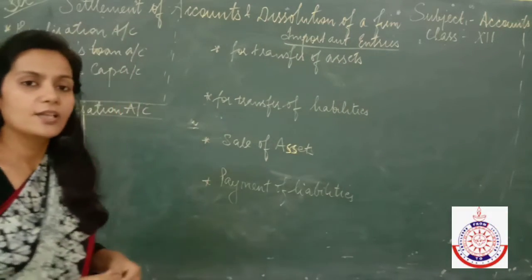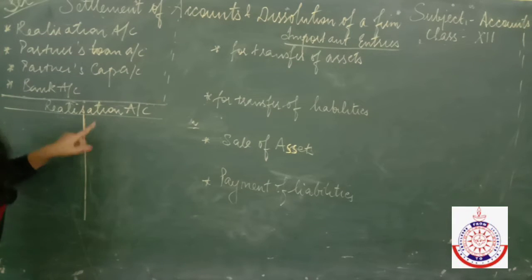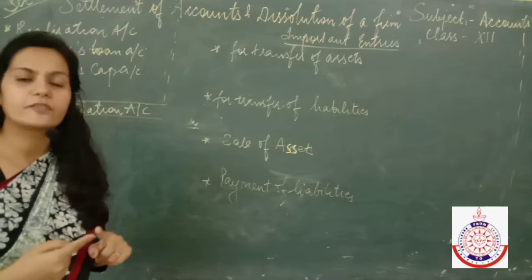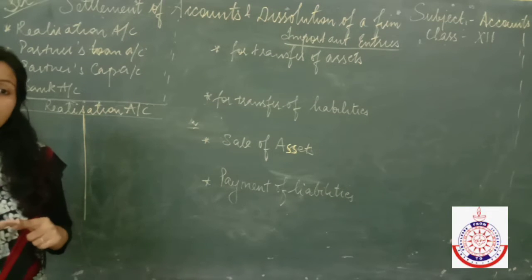Realization account is prepared when a firm gets dissolved, and we prepare a revaluation account when a partner joins a firm, when a partner retires from the firm, or when a partner dies.